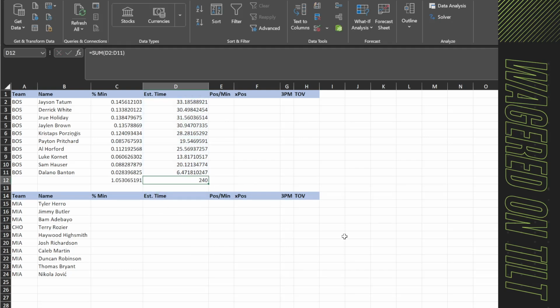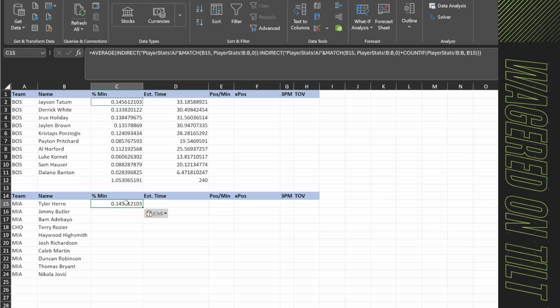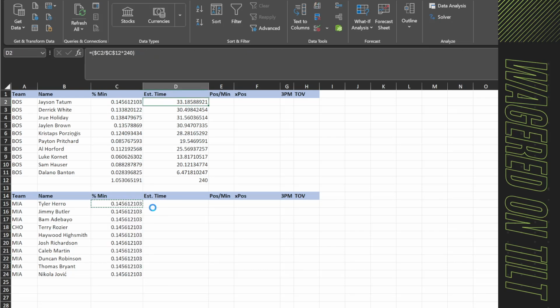And right there, you can see 240 minutes of court time. So we're going to do the same thing over here. We're going to take this formula, paste it in here, drag this down, and same thing. We're going to copy this, paste it here, copy this, paste it here, copy this, drag this down, and then we're just going to F9, and everything is updated.